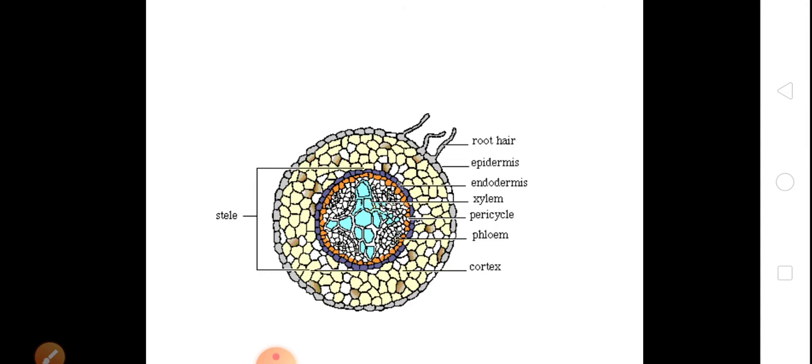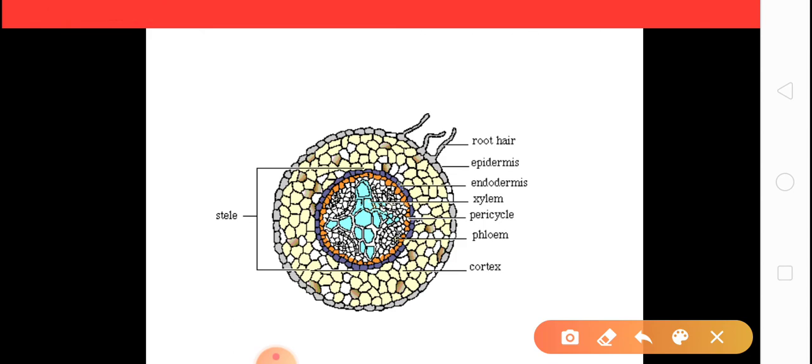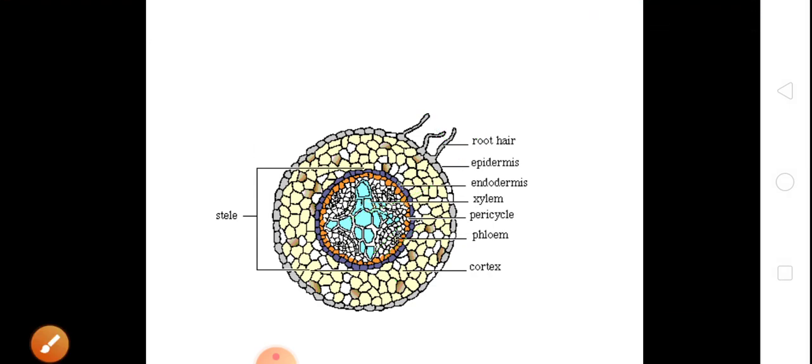Now children, this is the structure in which you can see the stem. In the stem, two types of tissue are found. This is xylem, which transports the water, and these are phloem, which transport the food. And these root hairs, found on the upper side of the roots, absorb water and minerals from the soil. Clear? Any problem here, children?